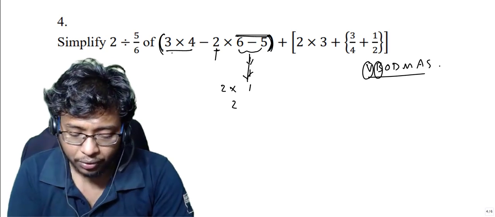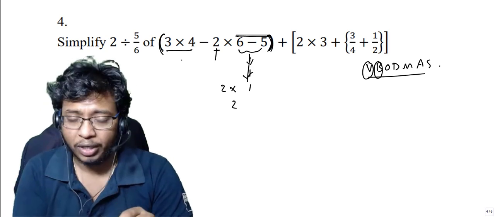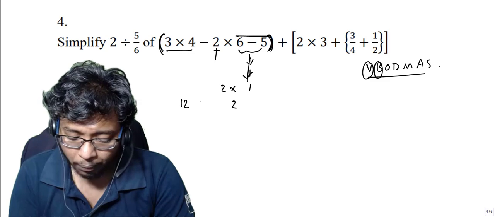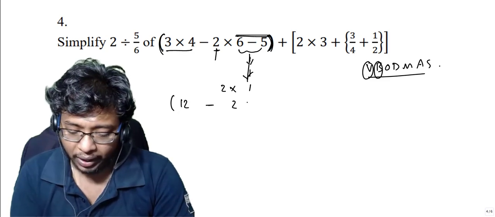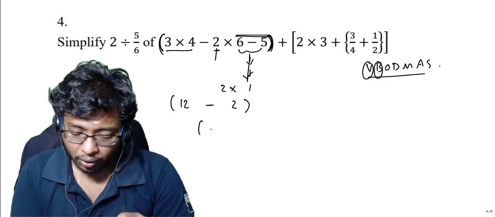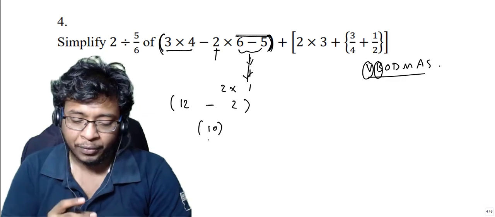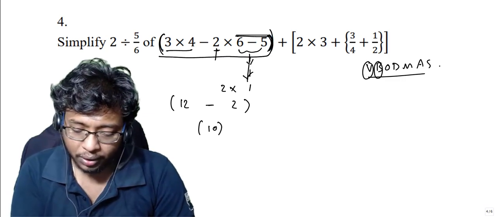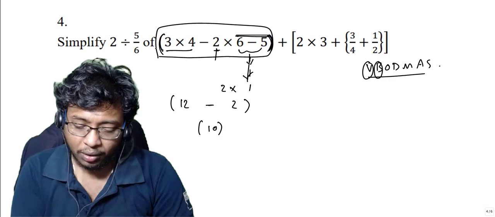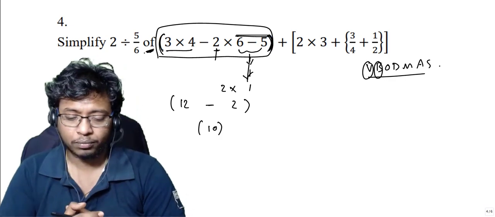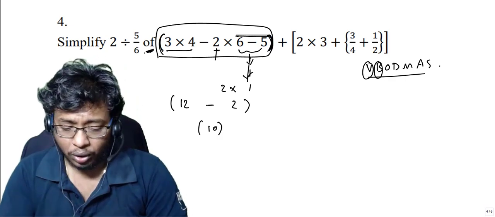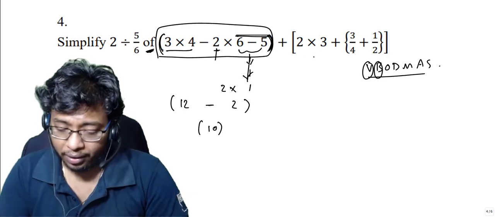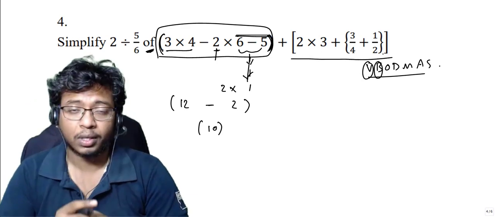Now here, if you see, there is a multiplication, that means we have to multiply them. So that will be 12. 12 minus 2, we have brackets. So solve this first. After solving we get 10. So this bracket is solved, right? Now here we have off also, right? So first don't go by off. We have one more bracket here. So go to this one, right?